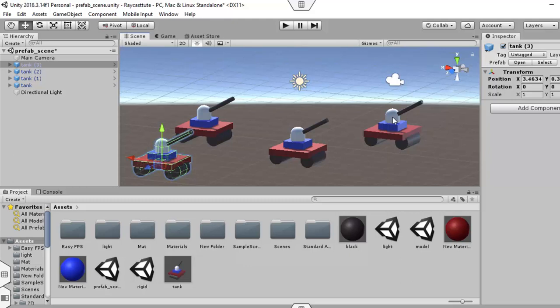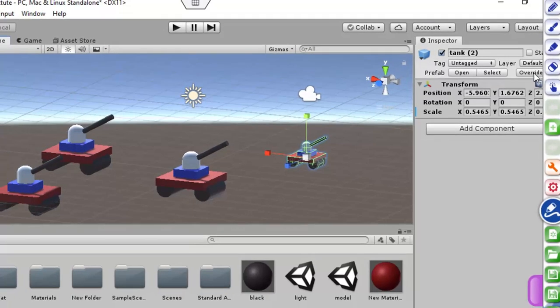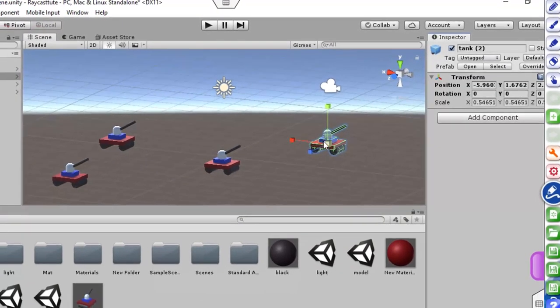We have various advantages of using the prefab. For example, suppose I want to make a change in all instances of the prefab. It was very difficult if we were dealing with plain game objects, because we had to make the changes individually in all the game objects. But here, suppose I am rescaling it, and if I apply it to all the instances, you can see that all instances of this prefab are rescaled.